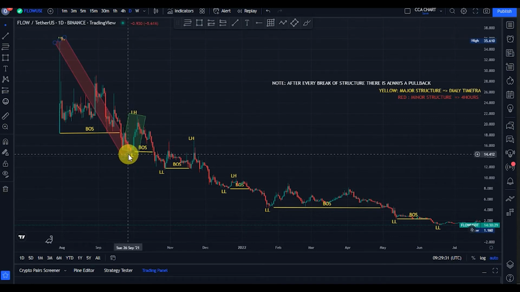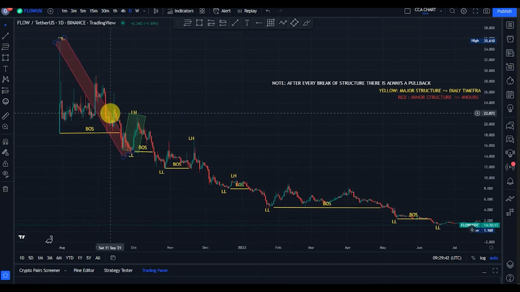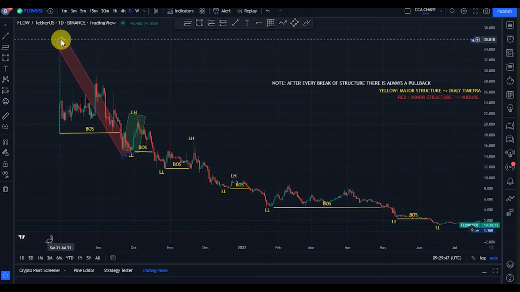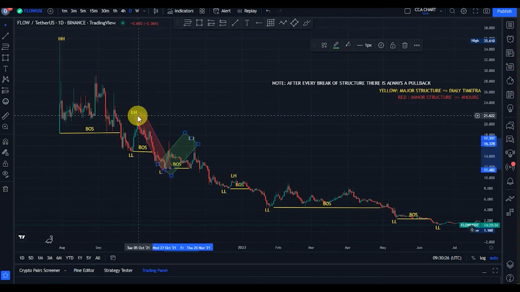The bulls took the price from that $14 and rallied back to about $21. But guys, as long as it's a bearish move, as long as this higher high that gave us this lower low is not taken out, you should expect more breaks of structure to the downside. So the bears came back to the market, broke structure more to the downside, took the price from $21 and took it back to about $11.